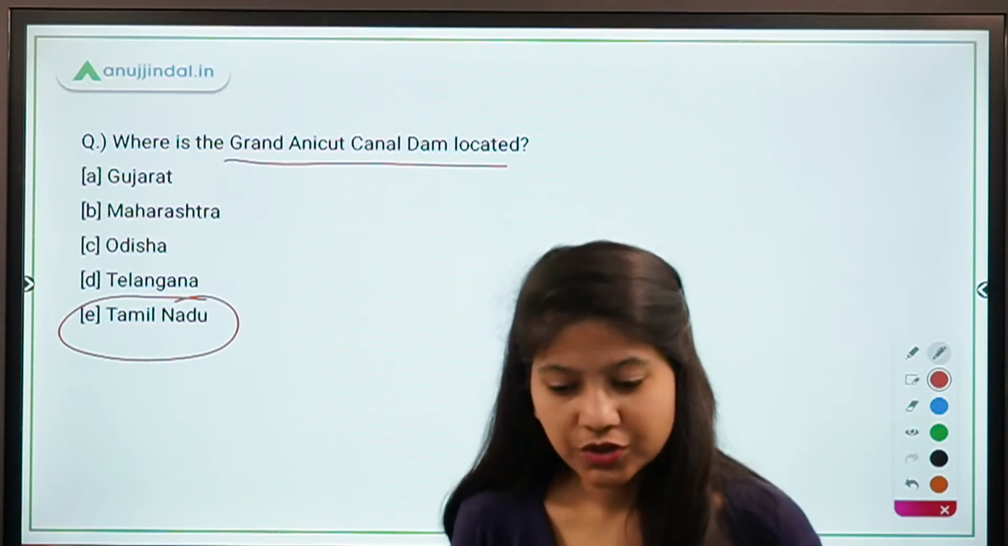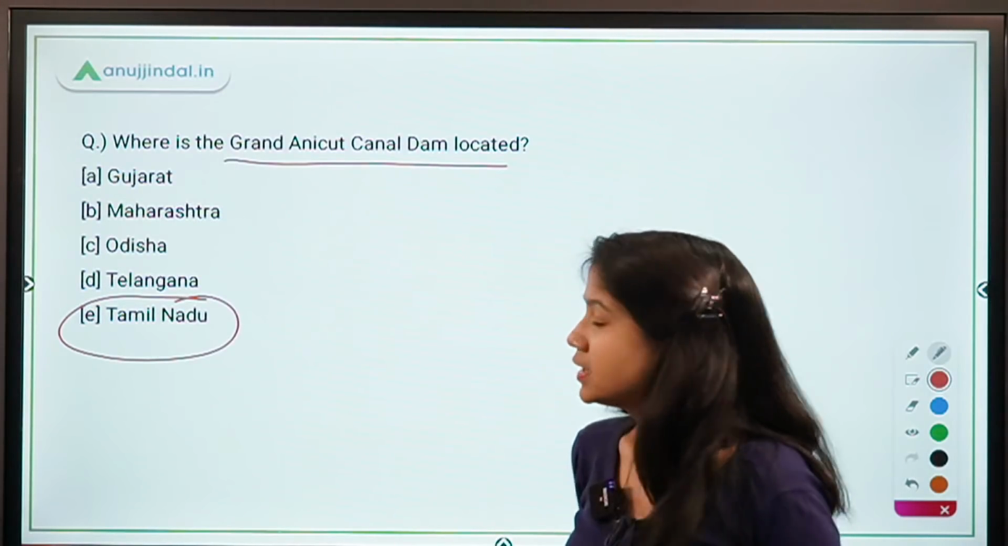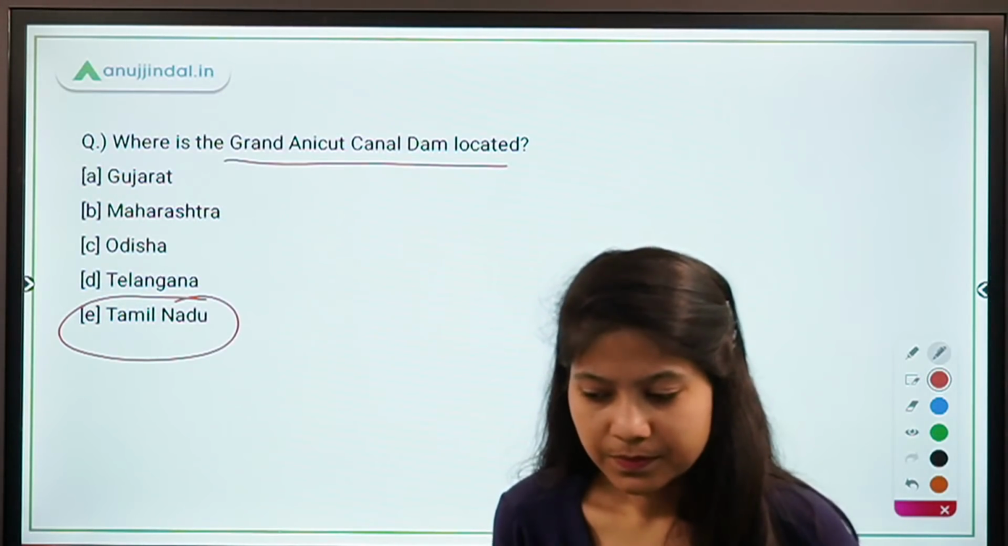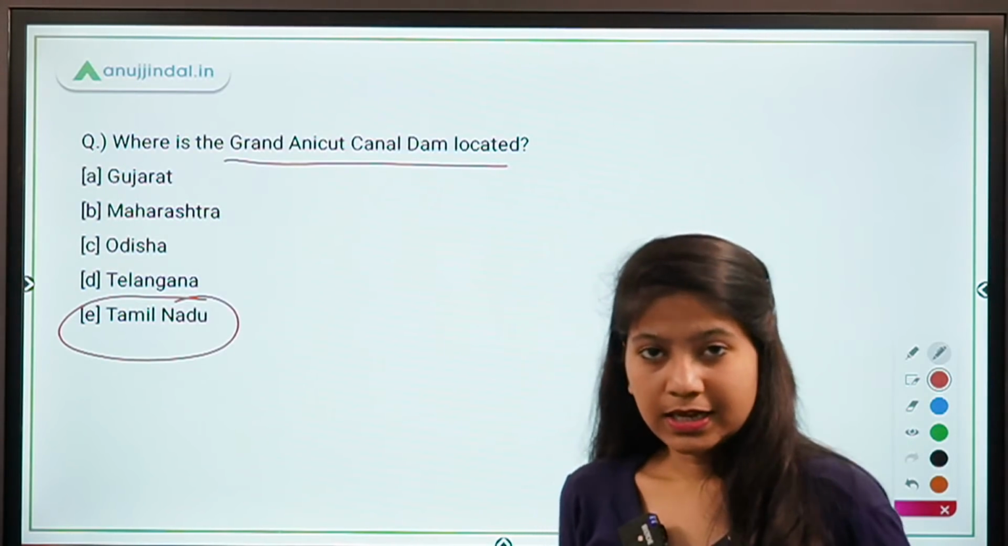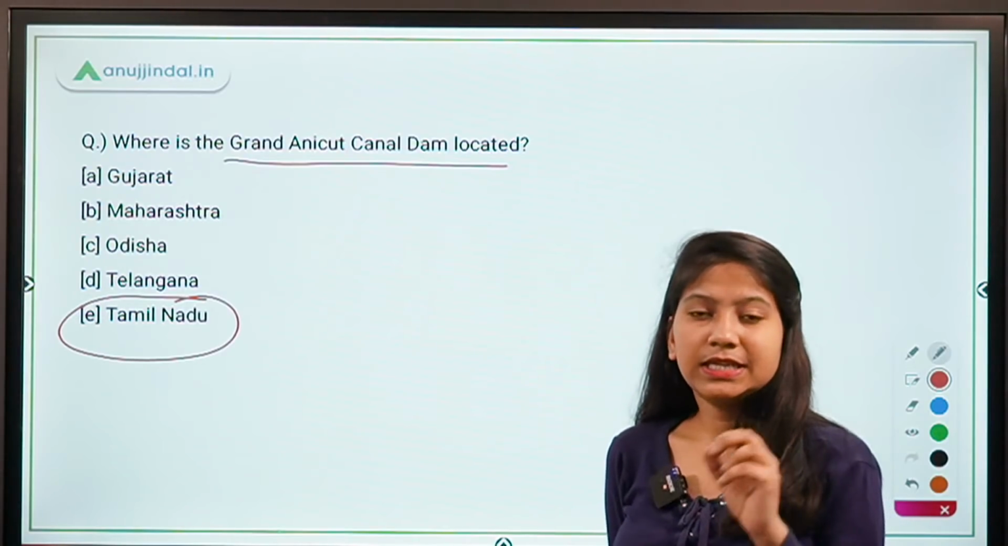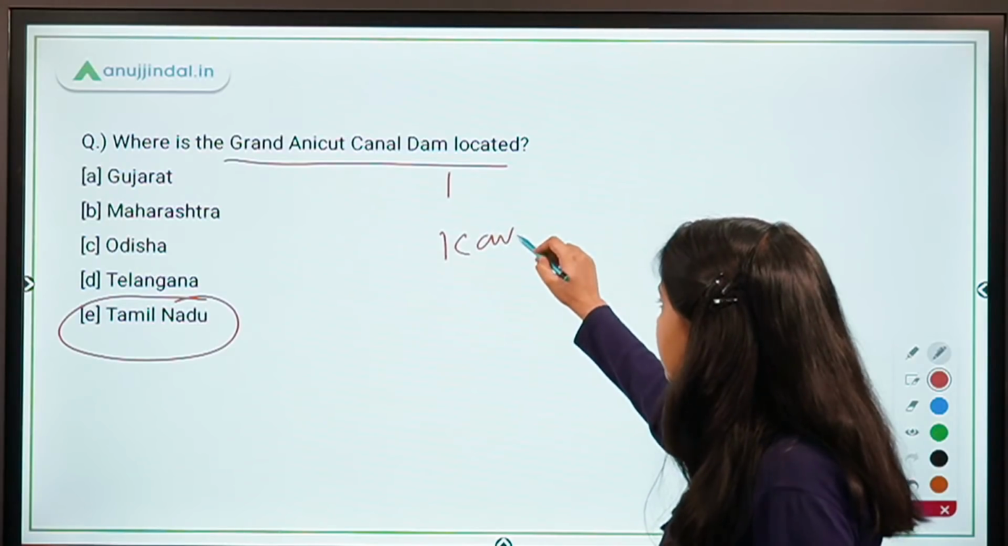Yes, Subhashri is also mentioning the other name of this dam, that is Kallanai. Yes, guys, Kallanai is the name and Kaveri is the river. This dam is located on the Kaveri river.